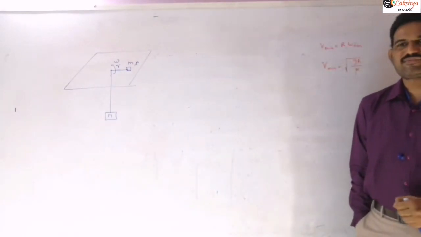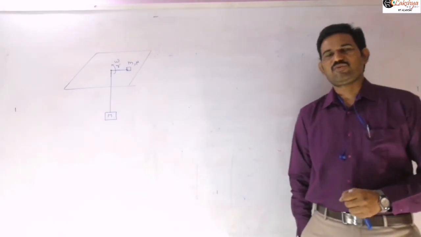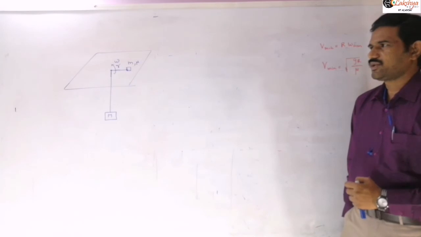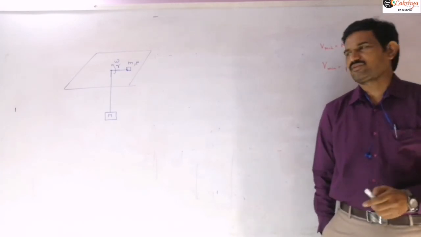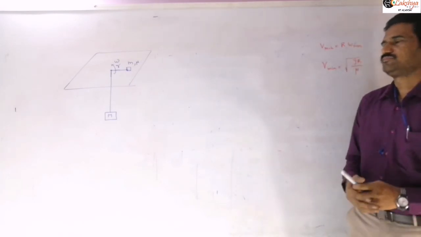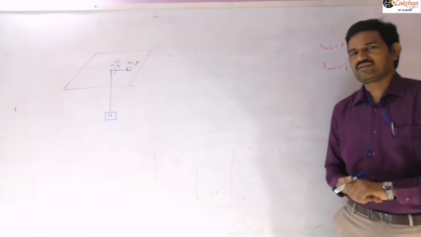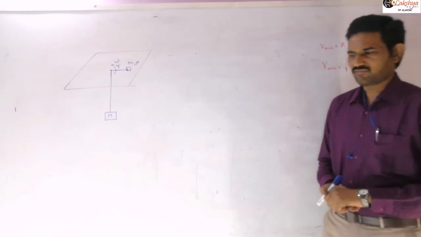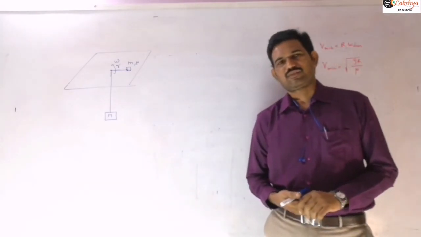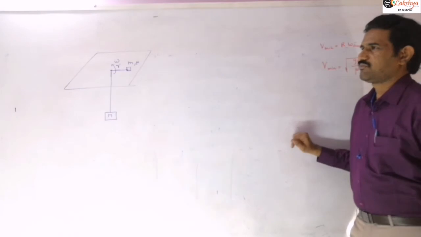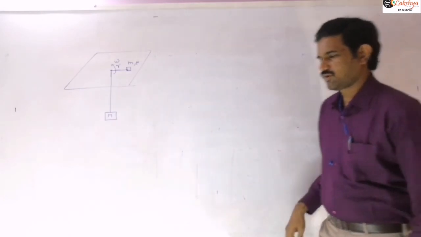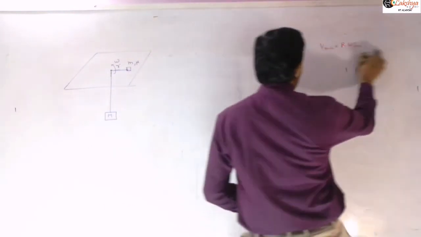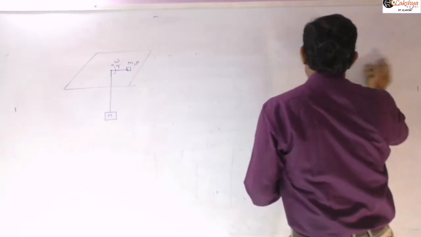If mu is the coefficient of friction between the small m and table, find the minimum and maximum possible angular velocities of the block small m required to keep the capital M in equilibrium.